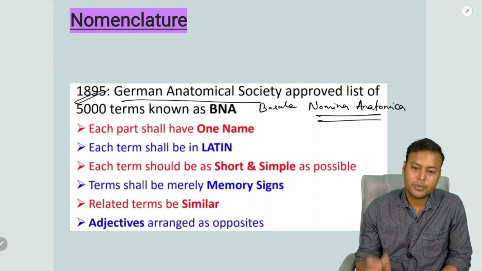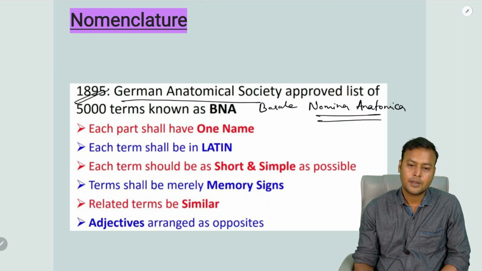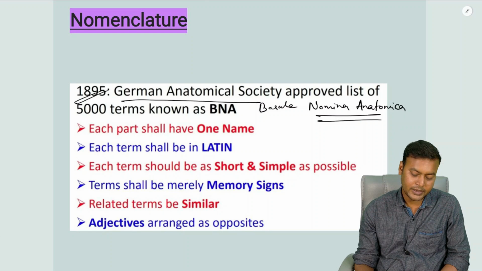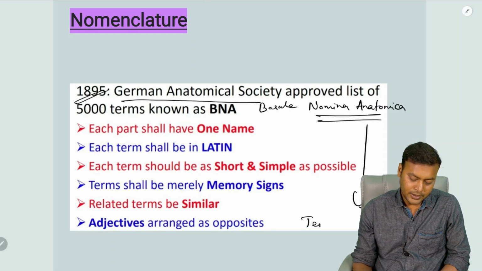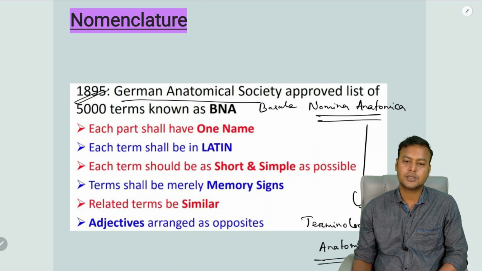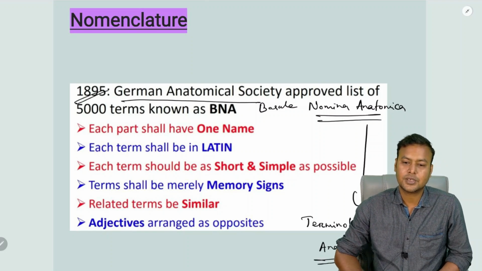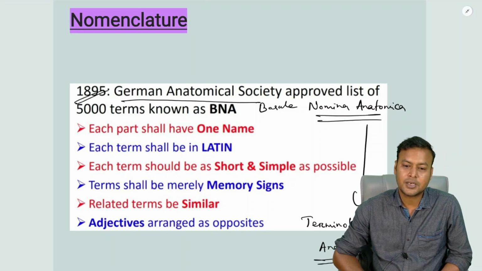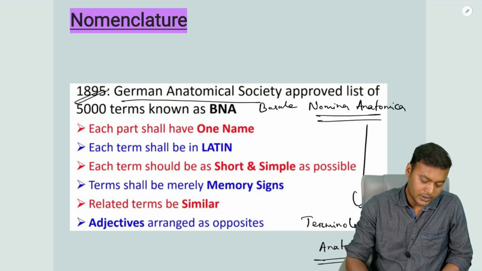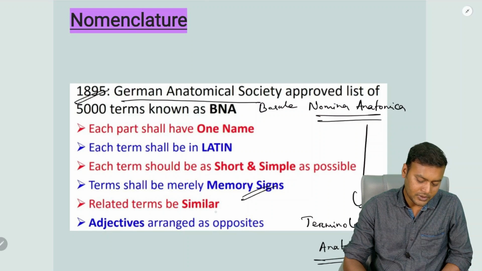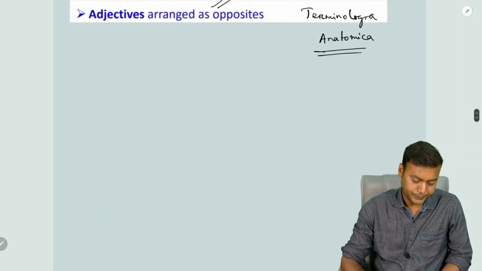This Basel Nomina Anatomica was followed until very recently, and it has now been replaced by the Terminologia Anatomica. Some basic rules were laid down by this society for naming the different structures. Some of these are that each part should have only one name. The names will be in Latin. They should be short and as simple as possible. They should be easy to memorize, and related terms should be identical or similar.